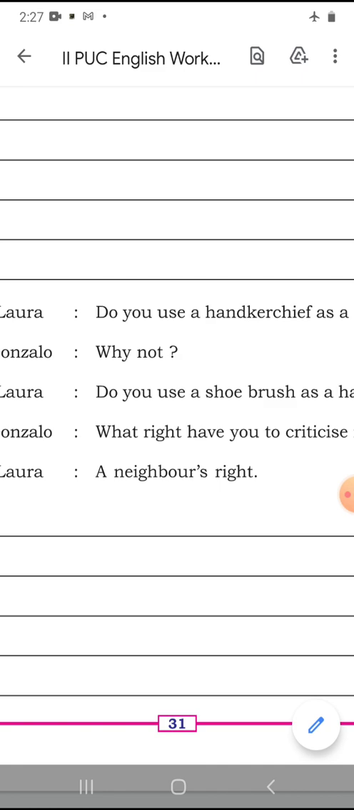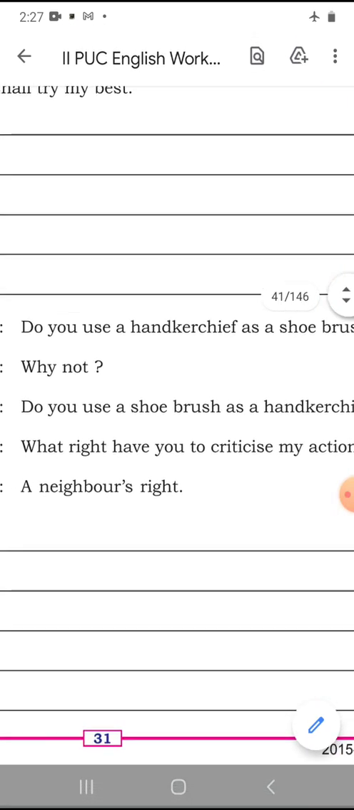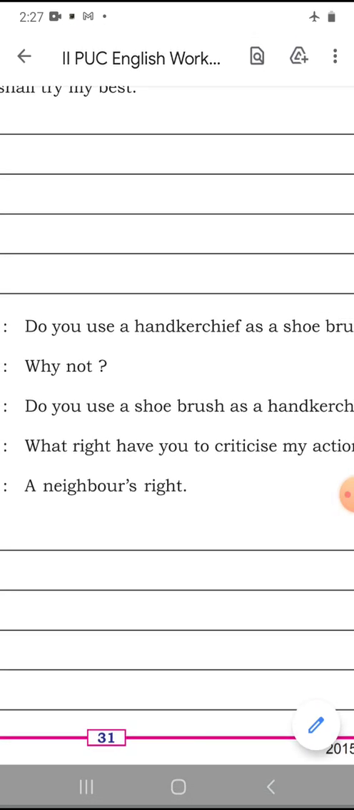Another option is also available, because this is not a mechanical exercise. This is purely contextual, and meaning is very much important. Why he couldn't, why he didn't, these are also acceptable. Why he didn't use a handkerchief as a shoe brush, or why he couldn't use a handkerchief as a shoe brush, is also acceptable.